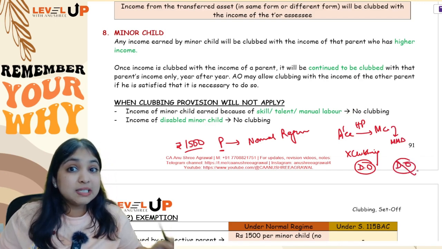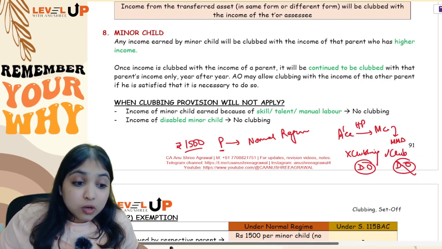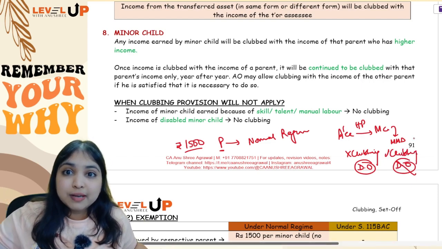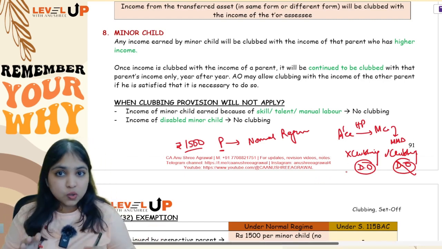If deemed owner concept does not apply, then automatically, of course, the clubbing concept will apply. And also remember, you will get the 1500 exemption only under the clubbing concept and not under the deemed owner concept. Okay.